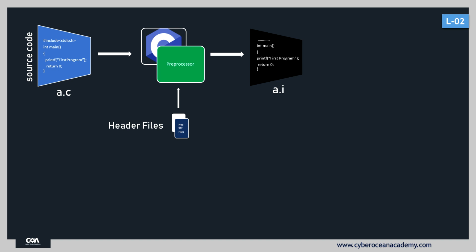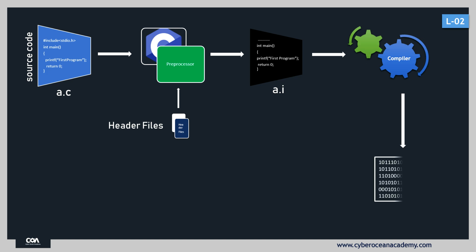Also in upcoming lectures, we will discuss the statements that start with the hash symbol in detail. And now, our compiler, which works for a particular operating system, converts your .i file into an object file, and the file extension of that object file is .obj. And depending upon the operating system, that object file is understood by different operating systems.